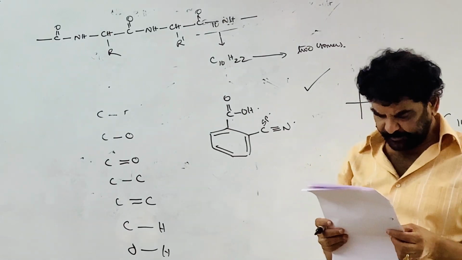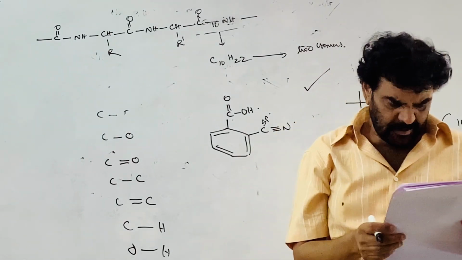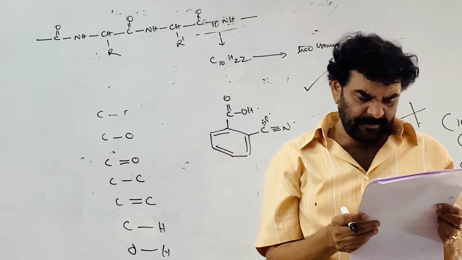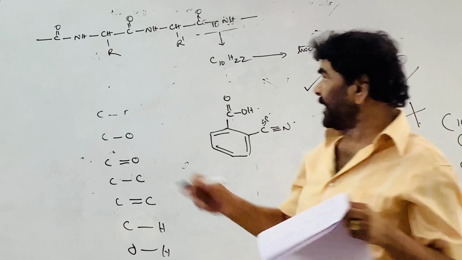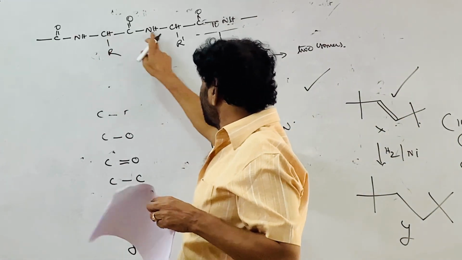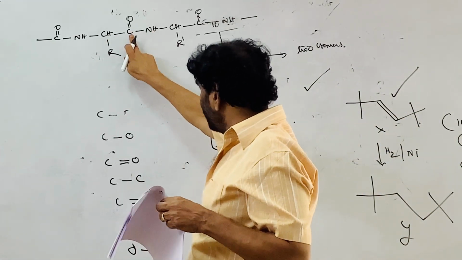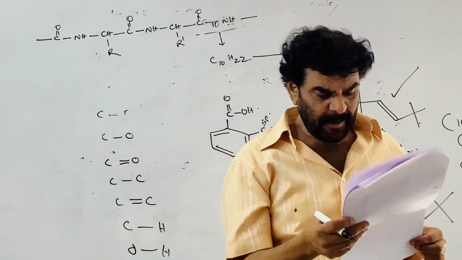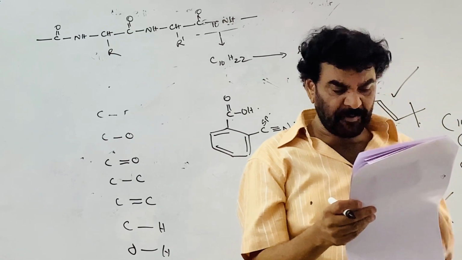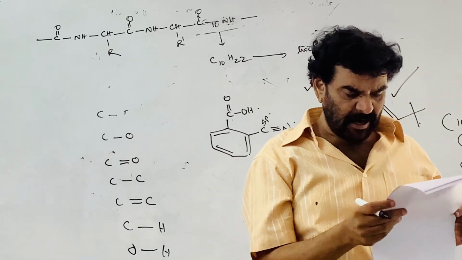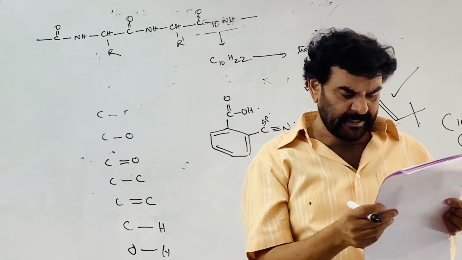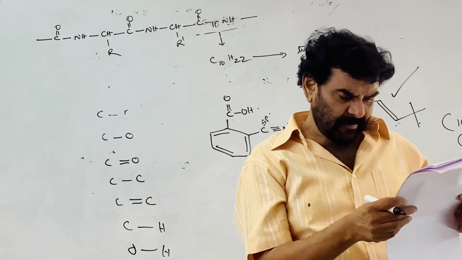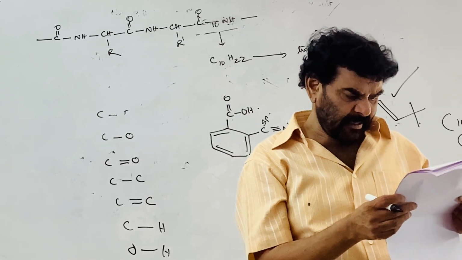So this one is not representing it. You check up: NH, C double bond O, NH, NH, C double bond O, NH, C double bond O, NH. No, there must be a CH in between. It is not the polymer formed from the alpha amino acid. 2 is also not correct. Check up. And 3